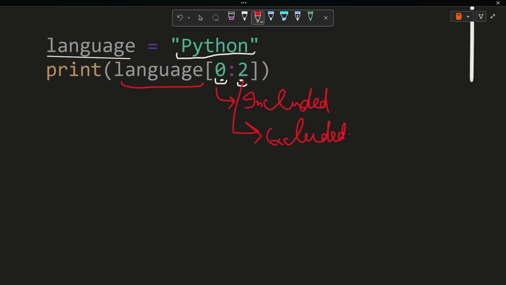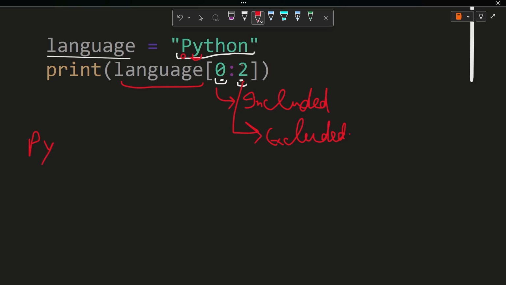So it means that the starting value will be 0. The character at the zeroth position, or zeroth index, will be taken. Here we have P at the zeroth index, so we will write P. It is saying to go till 2, but 2 we will not write in the result. So after 0, what is coming? We have 1. At the 1st position, we have Y. We have printed the 0th; at 1 we have Y, so I will write Y here.